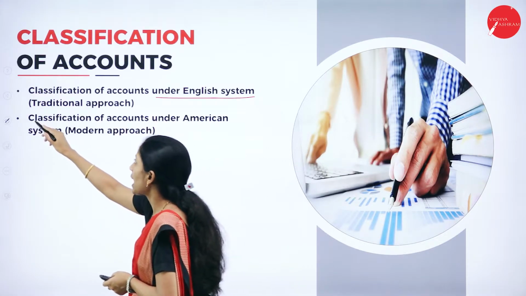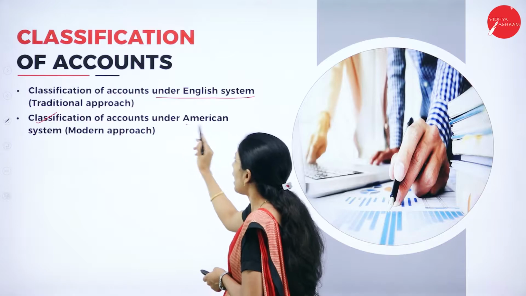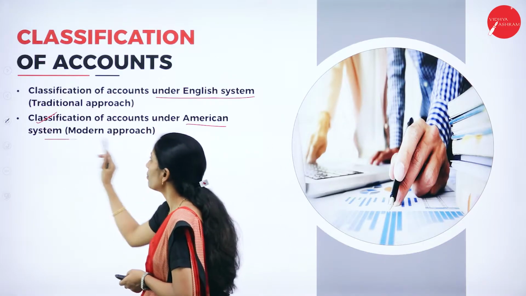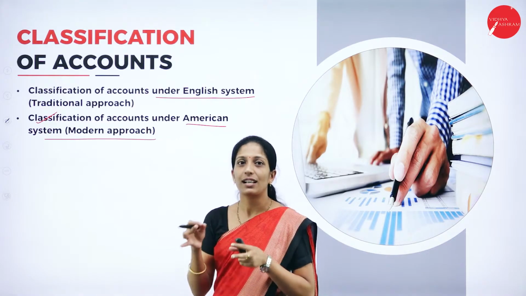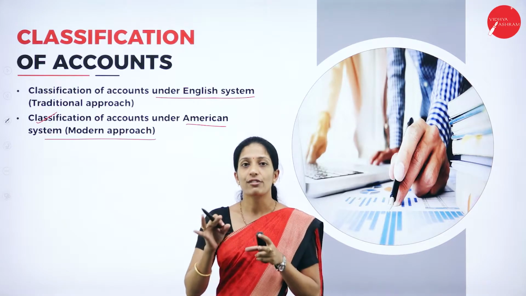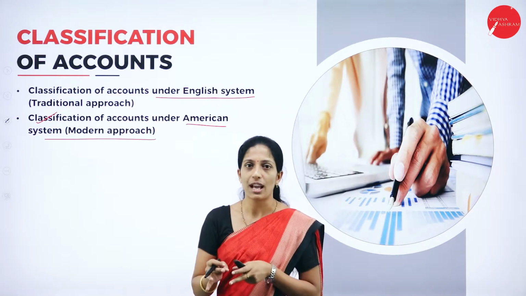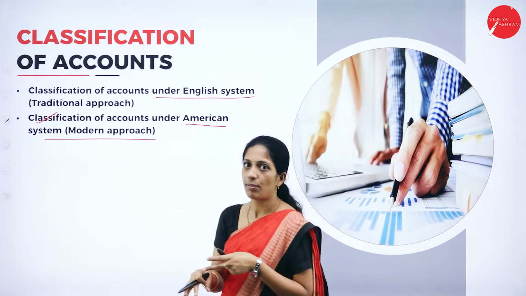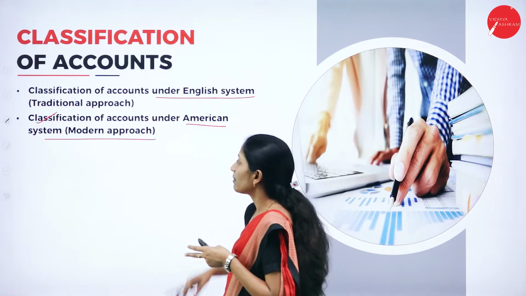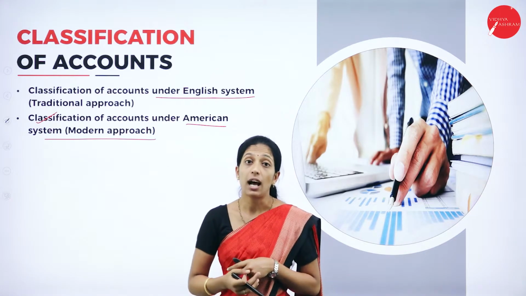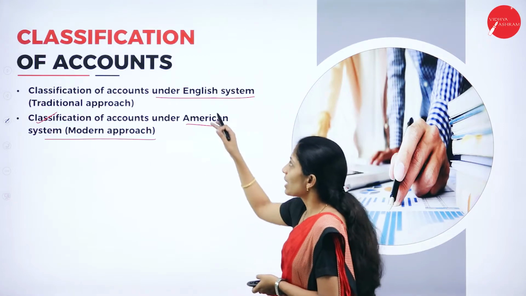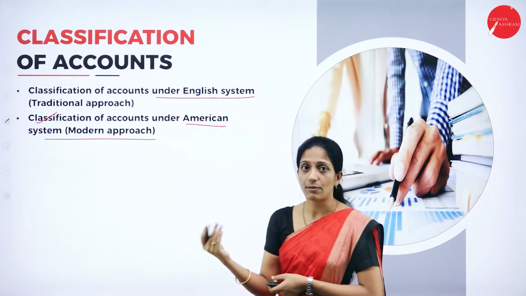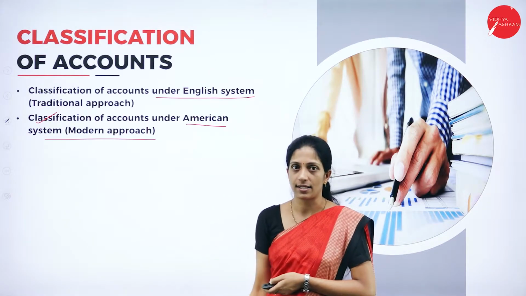The other is the classification of accounts under the American system or modern approach. So here the classification of accounts has been mainly divided into two types: English system or traditional approach, and modern system or American approach. Let us see how the classification has been made under the individual systems.